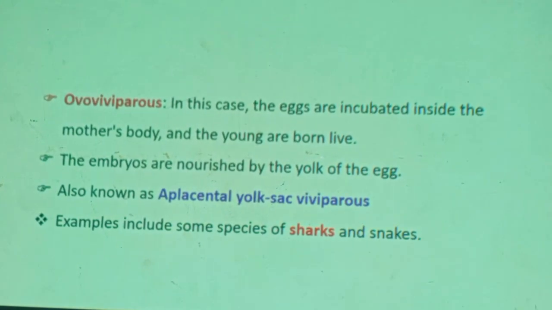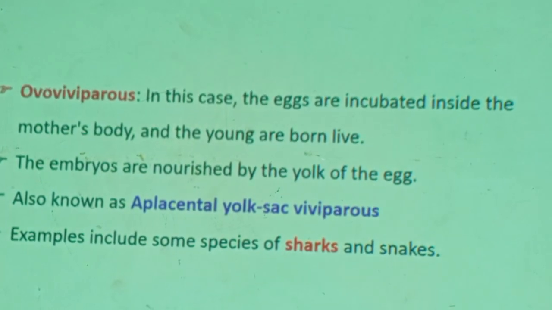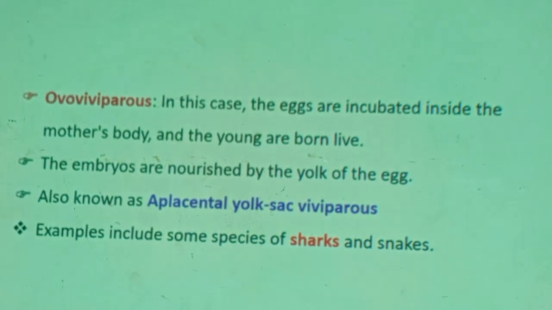They keep the egg inside. The egg has yolk, and the embryo is not directly getting the nutrition from the mother's circulation. It just uses the yolk, the nutrition that is already in the egg.